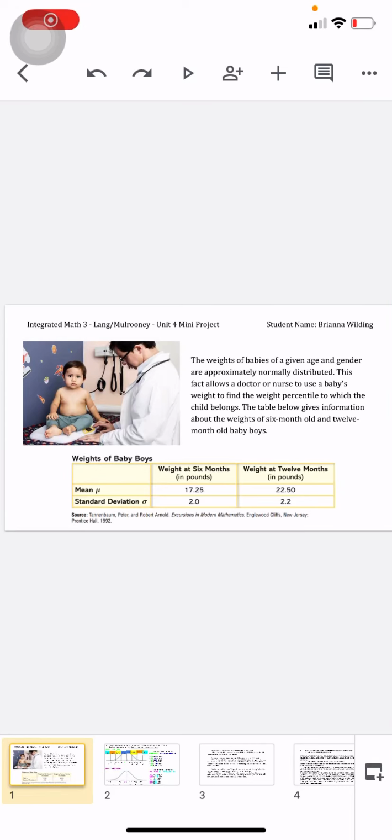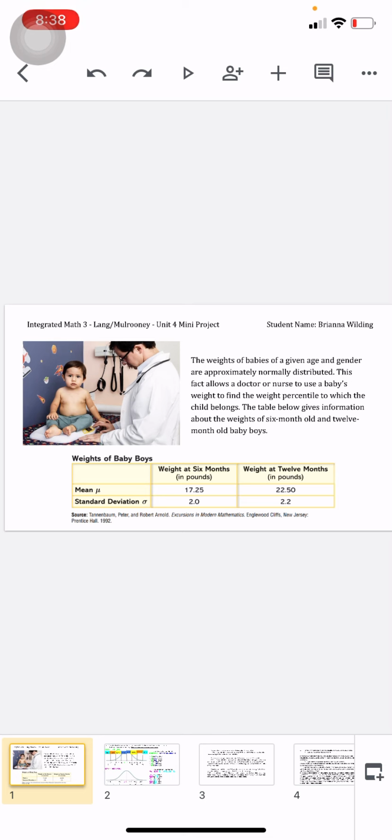The weights of babies of a given age and gender are approximately normally distributed. This fact allows a doctor or a nurse to use a baby's weight to find the weight percentile to which the child belongs. The table below gives information about the weights of a 6-month-old and a 12-month-old baby boy. Looking at the table gives us the means and standard deviations of a 6-month-old and a 12-month-old baby.